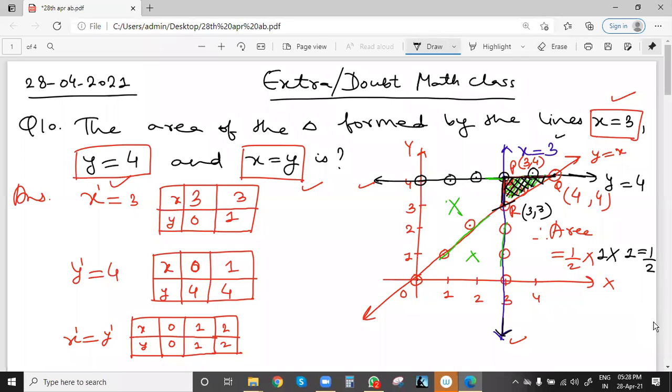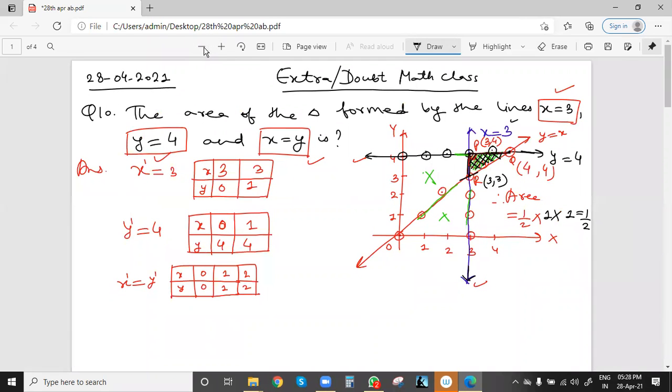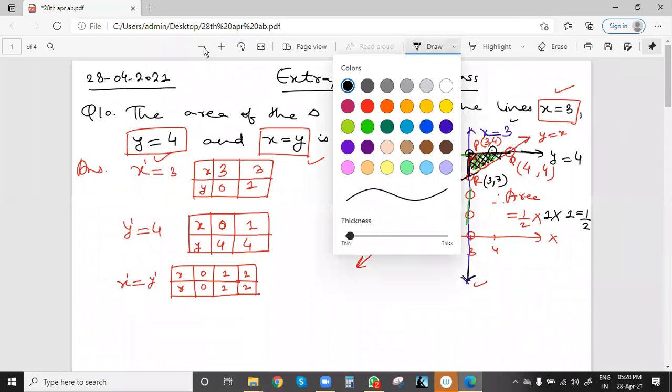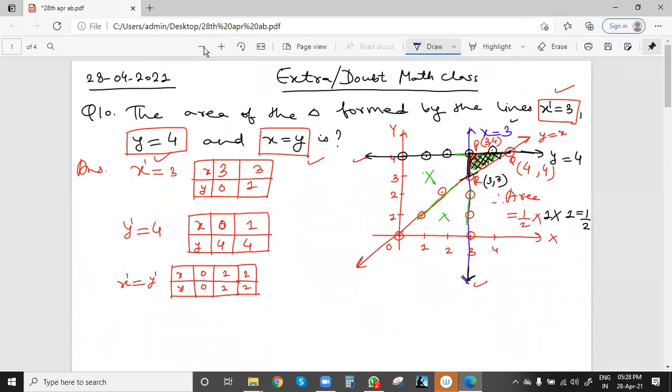Say the area of the triangle formed by the lines x equal to 3, y equal to 4, and x equal to y we have to find. So always keep one small understanding: 3 lines are given. These are equations of lines only, first of all, because the degree or maximum power of x is 1. Here 1, here also 1, here also 1. So basically they all will give one line. So 3 lines are given. This is one line, second line, and this is the third line. So the area will be this much, this area.